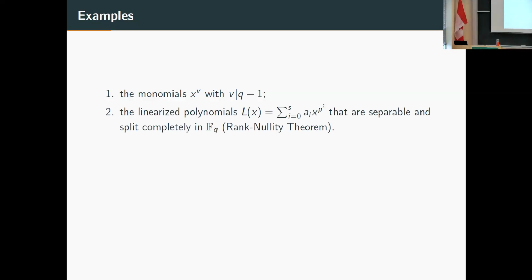And also we have another interesting class, which is induced by the so-called linearized polynomials. So p is the characteristic of the field, and then we consider polynomials of this form. So each monomial appearing is a power of p. So by the freshman's dream lemma, it turns out that these polynomials induce linear maps, right?